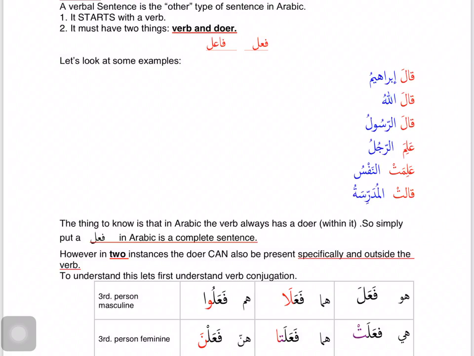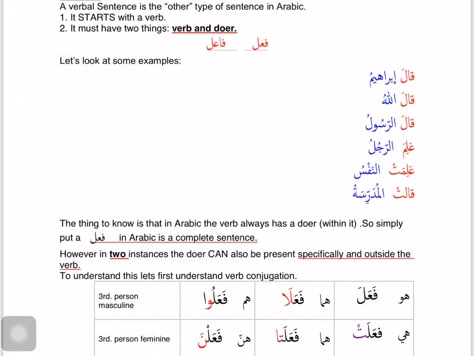Every verb in Arabic, every fi'l in Arabic, has the doer within it as a pronoun. However, sometimes the doer is specifically mentioned outside the verb. This can happen only if the verb is in the third person masculine or feminine conjugation, which is huwa or hiya, fa'ala or fa'alat. Only in those two cases is it possible to mention the doer separately. It will have to follow two things: the doer has to come after the verb, and the doer has to be in rafa' status.